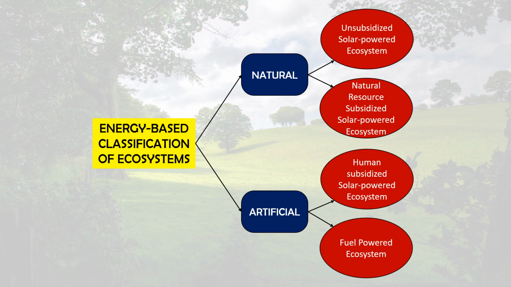Now, there can be energy based classification of ecosystems. It is the universally accepted concept of ecosystem that just as energy flow and material cycles form the basic core of the functioning of natural ecosystems, this is also true for man-made artificial ecosystems. So this is common. Energy flow is common in natural and artificial ecosystems. The source of energy may be different, but the functioning is the same.